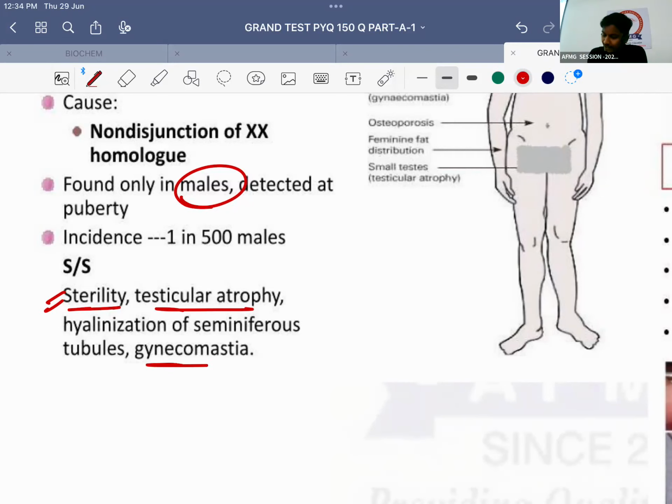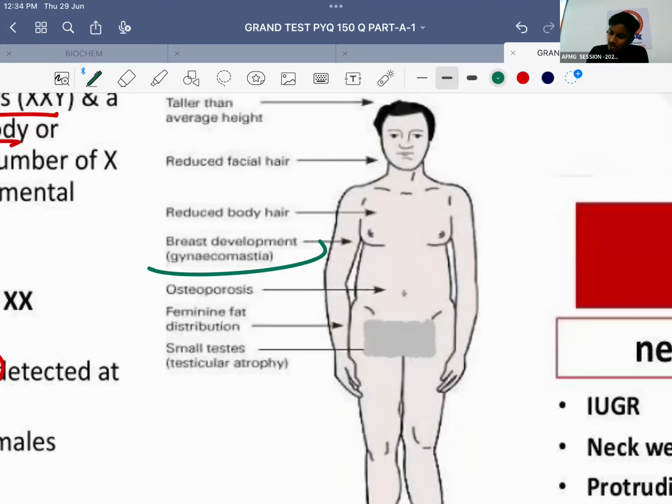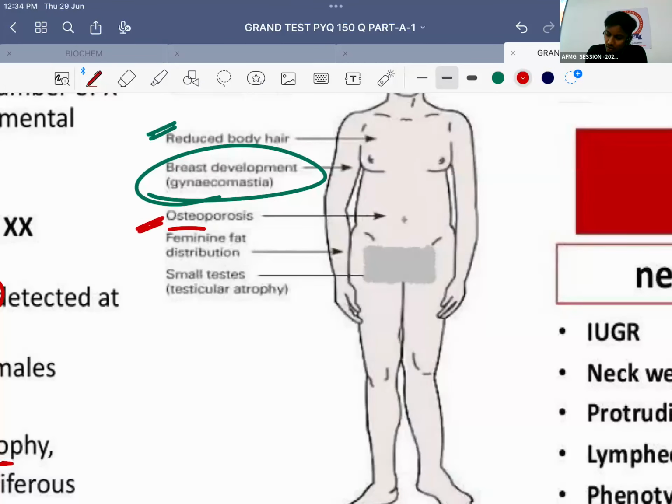There will be gynecomastia, that is nothing but breast enlargement in the patient. Along with that, the body hair in the patient will be reduced, okay? Beard will be lesser. The facial hair in the patient will be lesser. Height will be short or tall? Tall. In Turner syndrome, height is short or tall? Short. That's important. Okay? The patient will have osteoporosis. Fat distribution will be like a female, and the testis will be small due to testicular atrophy.